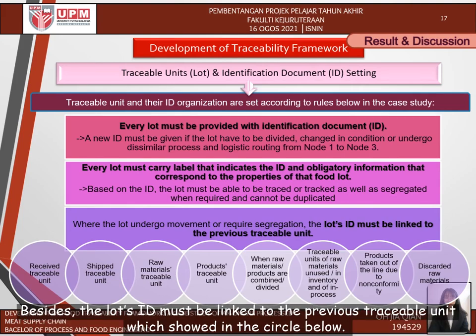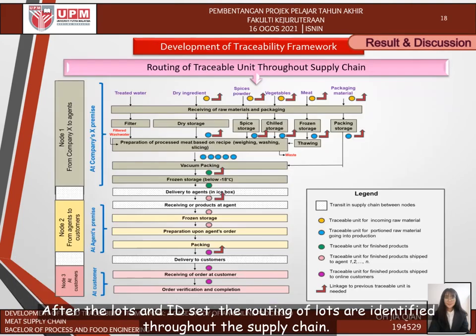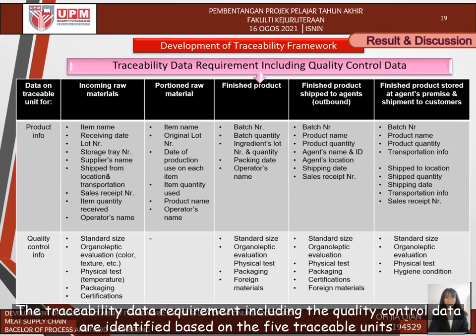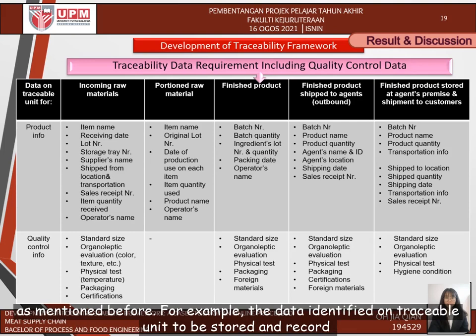Besides, the lot's ID must be linked to the previous traceable unit, which is shown in the circle below. After the lots and ID are set, the routing of traceable units is identified throughout the supply chain. There are a total of 5 traceable units indicated by 5 different colors of dot as shown in the diagram. The traceability data requirement, including the quality control data, is identified based on the 5 traceable units as mentioned before.